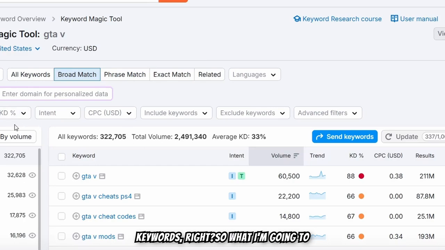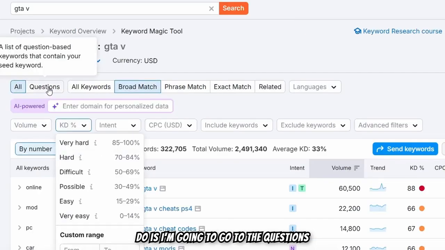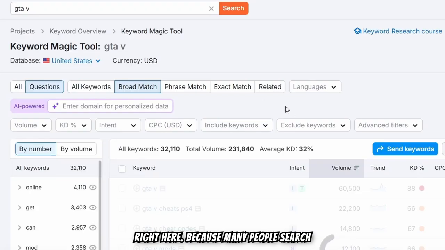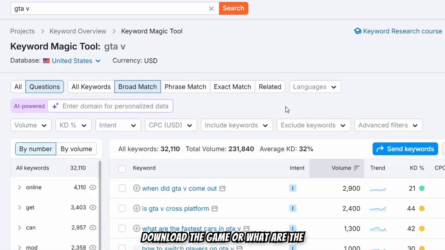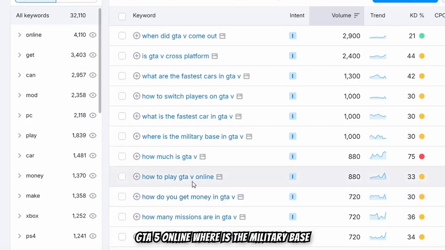I'm going to go to the questions right here, because many people search questions about the game, like how to download the game, or what are the fastest cars in GTA 5. When did GTA 5 come out, or is GTA 5 cross-platform, how to play GTA 5 online, where is the military base in GTA 5.